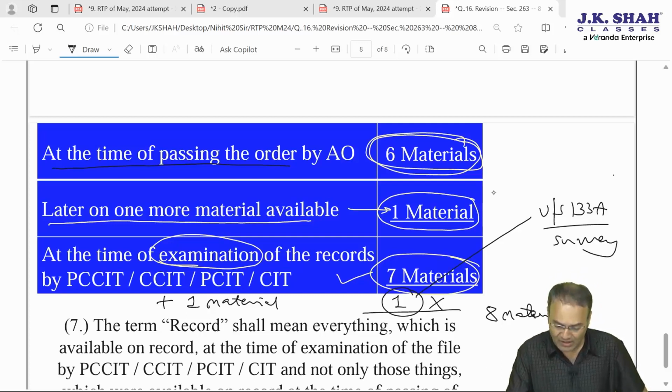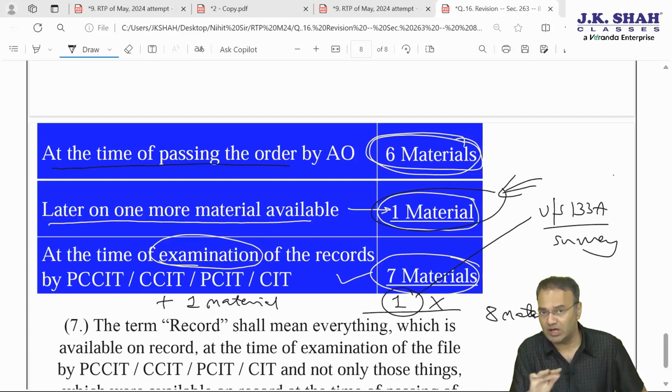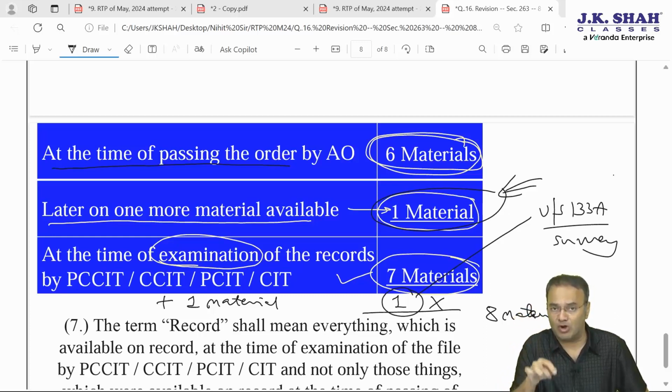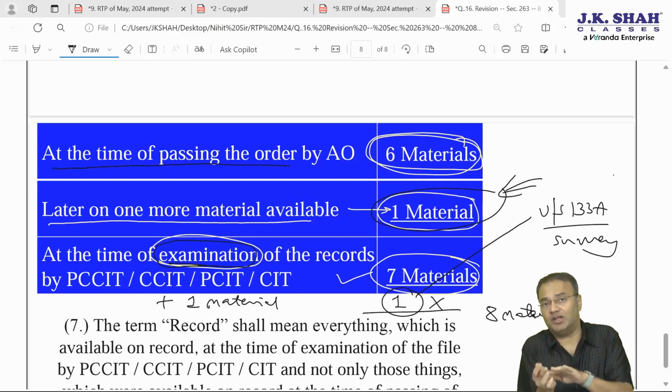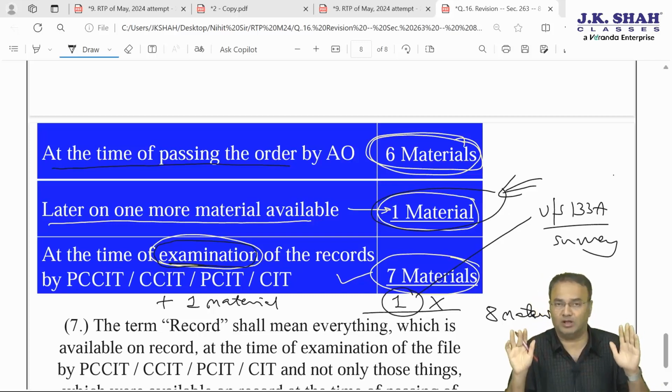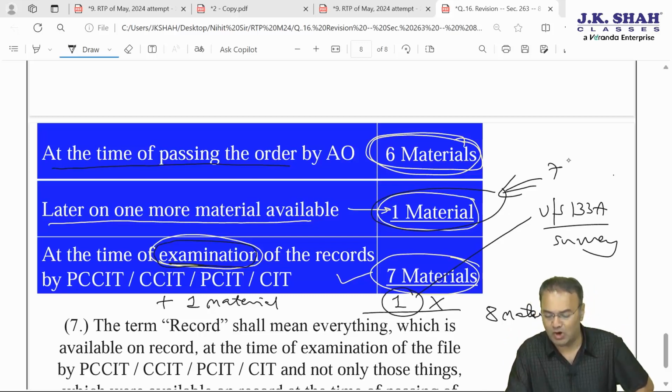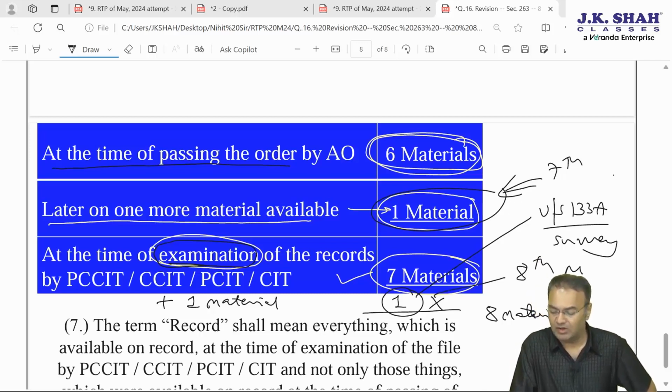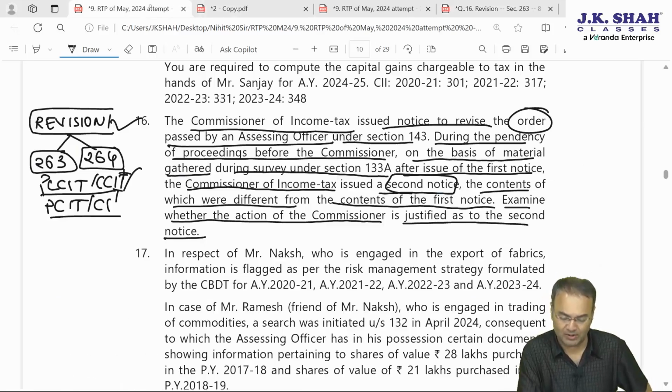Actually, why is the 7th material allowed to be taken into account? Because this material is not an extra material. This material, 7th material, is already available on record at the time of examination of file by CIT. Anything newly available will be called extra material, and extra or additional material cannot be taken into account. 7th material is not an extra material because it is already placed on record at the time of examination of file by CIT, but this 8th material cannot be taken into account because this is an additional material. So question is based on that.